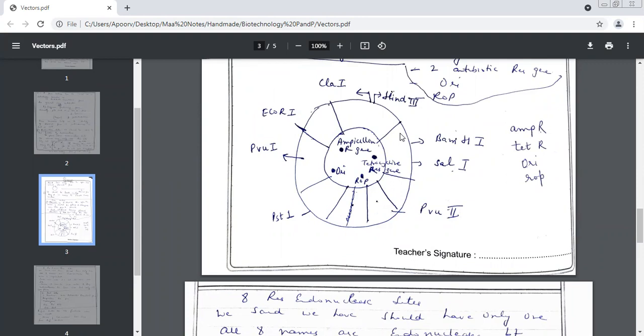So if you're using only one endonuclease, will it be able to cut all the 8 sites? No, ma'am. When we did palindrome sequences and cutting by endonucleases, we said if it is going to cut between A and G, it will cut only wherever it finds A and G. So here all 8 sites are different. So if you need to cut this vector at 8 different places, how many types of endonucleases do you need?